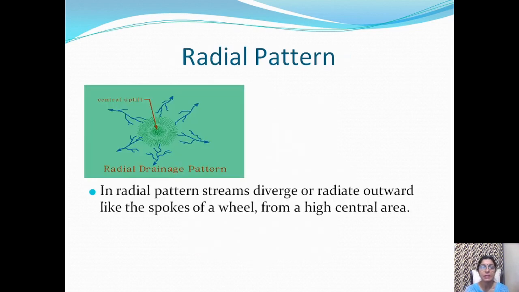In radial pattern, streams diverge or radiate outward like the spokes of a wheel from a high central area. Look at the diagram. In the center, there is a hill and rivers divert in all directions.